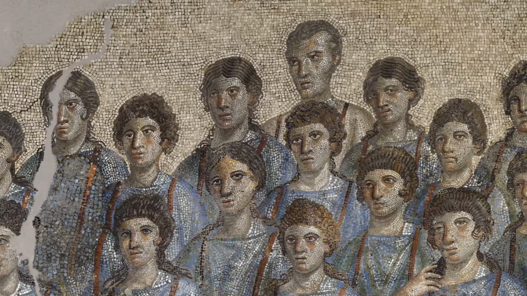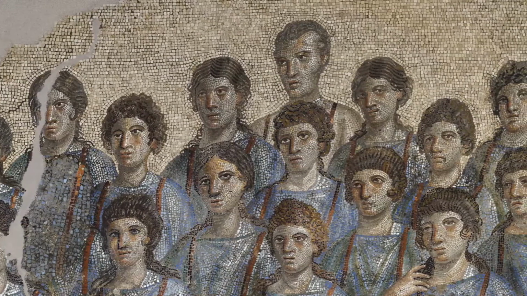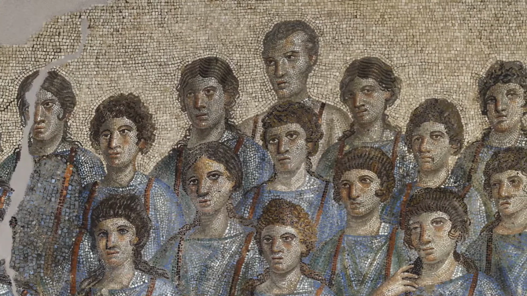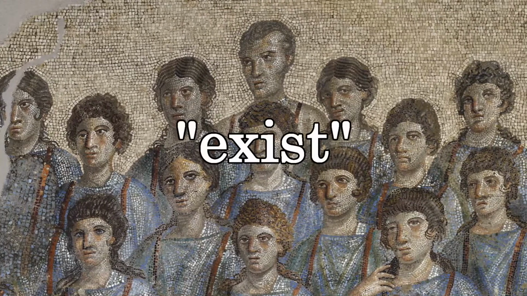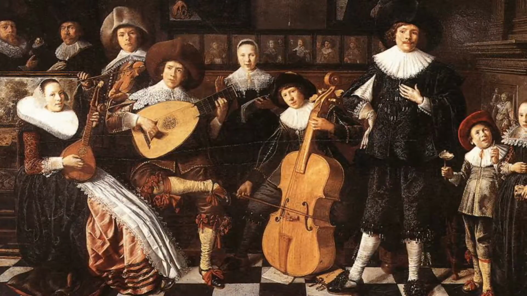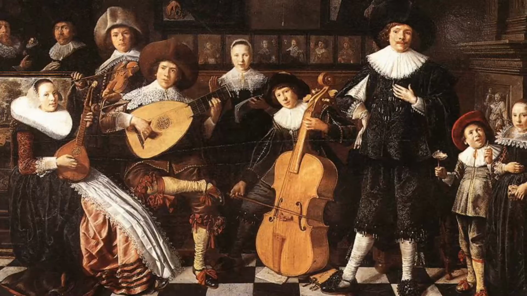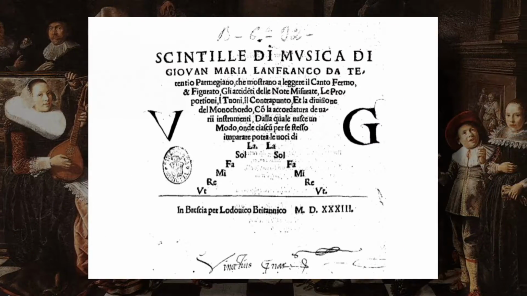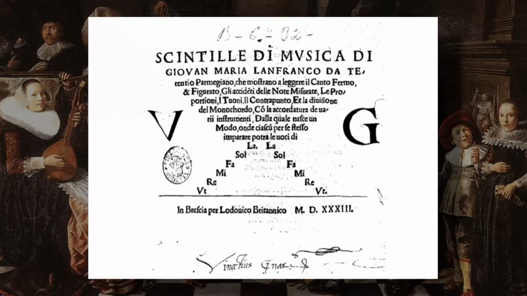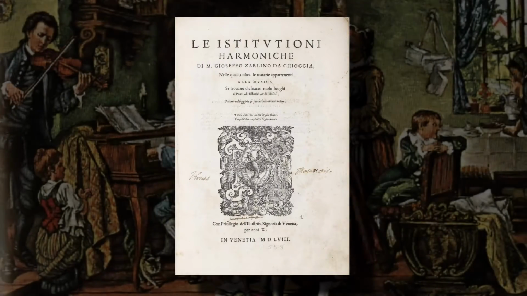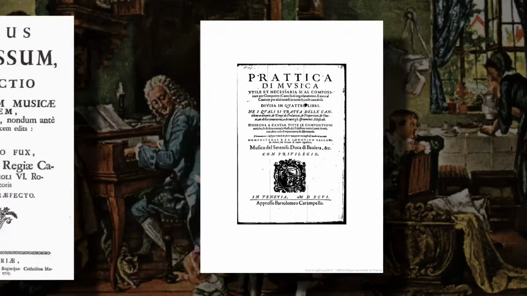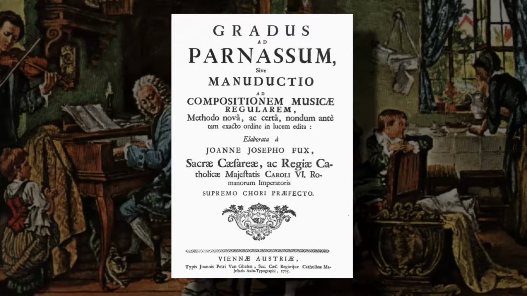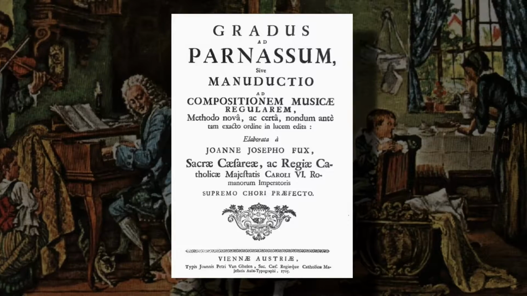Early studies of voice leading were done pretty much exclusively on how to achieve effective counterpoint in Renaissance styles, like motets and madrigals, since, well, they predate the Baroque, and functional harmony didn't really exist yet. An early study of counterpoint can be found in Giovanni Lanfranco's Scintille di Musica, published in 1532. More studies on counterpoint would follow as musical tastes evolved, though the most popular and important is undoubtedly Gradus ad Parnassum by Johann Joseph Fuchs, published in 1725.